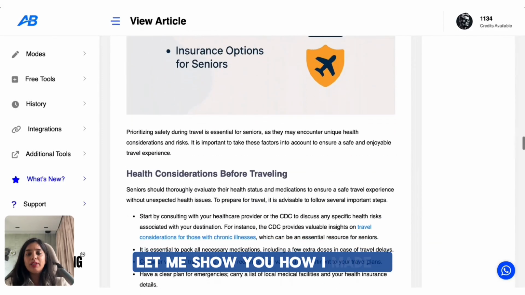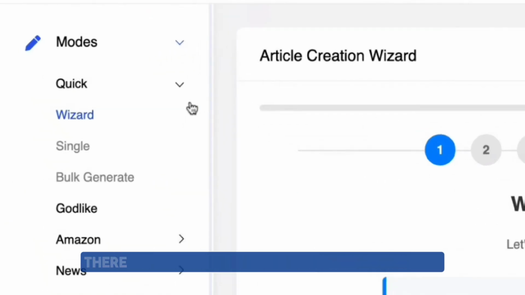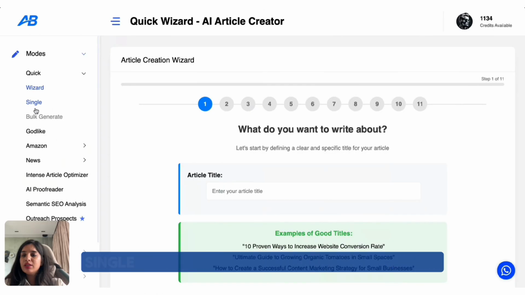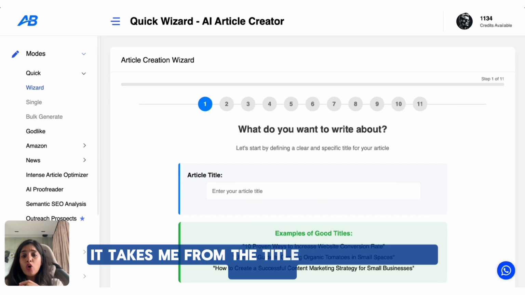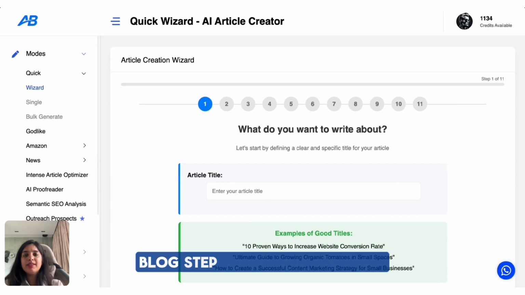Let me show you how I made it. After you log in, on your left panel, there are different modes like quick, wizard, single, bulk generate. I'm using wizard here. Think of it like a walkthrough. It takes me from the title all the way to finished blog step by step.